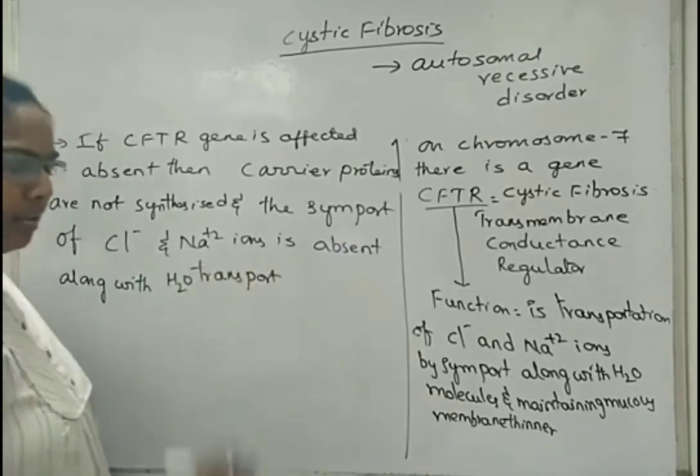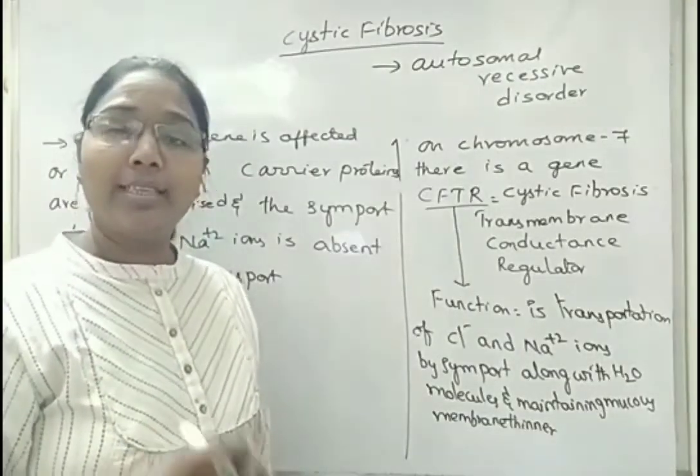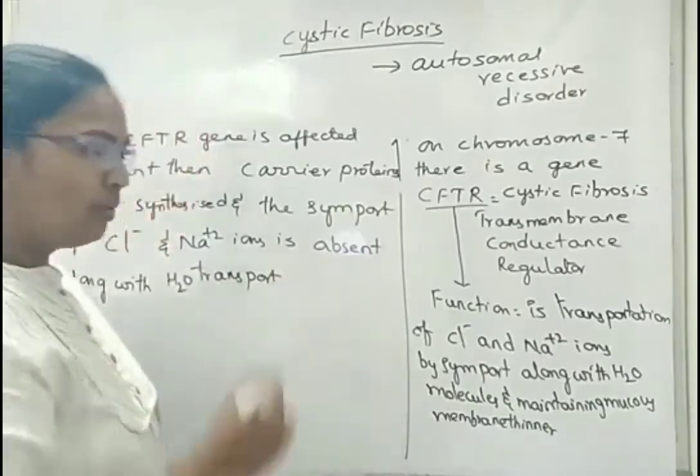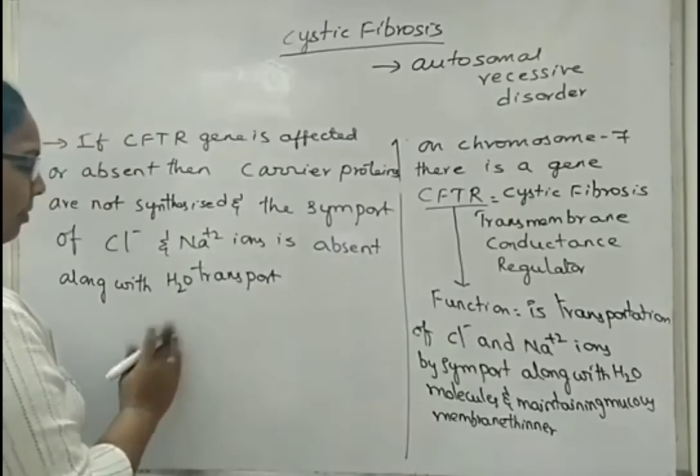Then what happens? The outermost layer of the plasma membrane will be very thick. It is considered a dried and dehydrated condition, so more ions will be accumulated within the body. That is also very harmful for the organism.